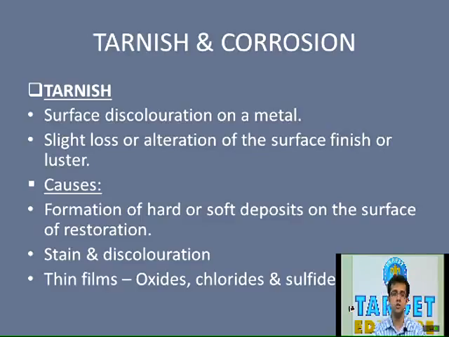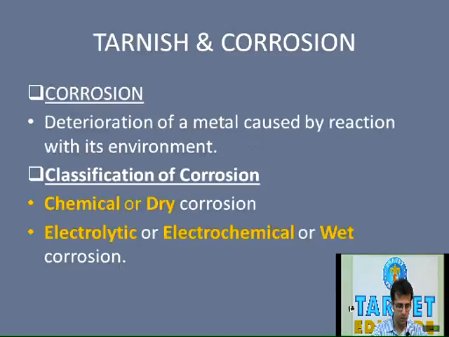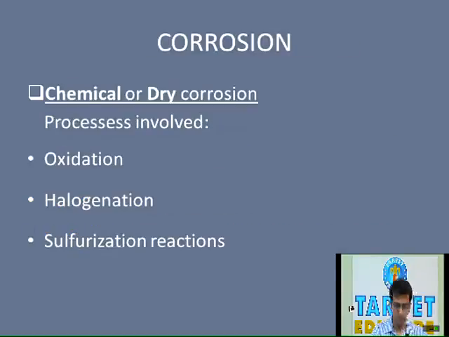Now one MCQ asked regarding this topic is that they usually give 4 options. What are the corrosion products or the factors responsible for tarnish? And 4 options are given. So you need to know amongst the 4, the 3 are oxides, chlorides and sulfides, and the 4th is the incorrect option. So usually they ask which of the following is not responsible for tarnish. So please remember the 3 compounds which are responsible for tarnish are oxides, chlorides and sulfides. These are the same for corrosion as well. And when these thin films are formed, they are an early indication of corrosion. So tarnish is said to be a precursor of corrosion.